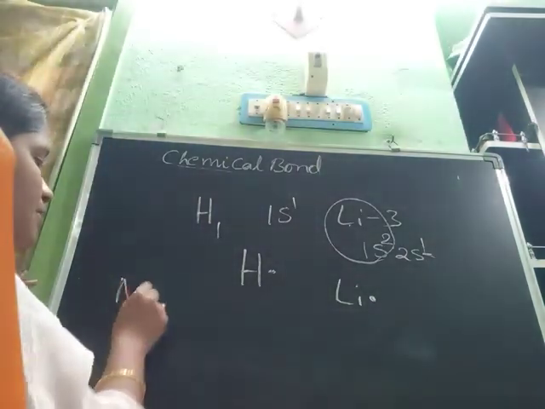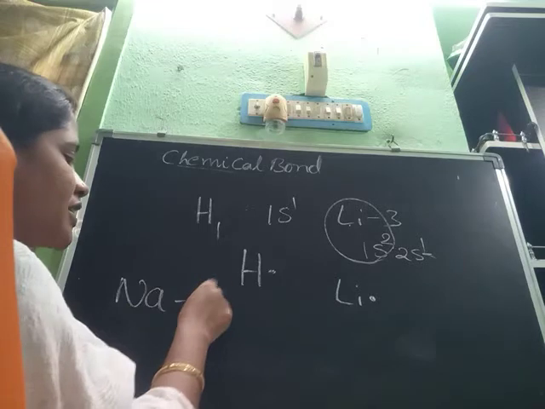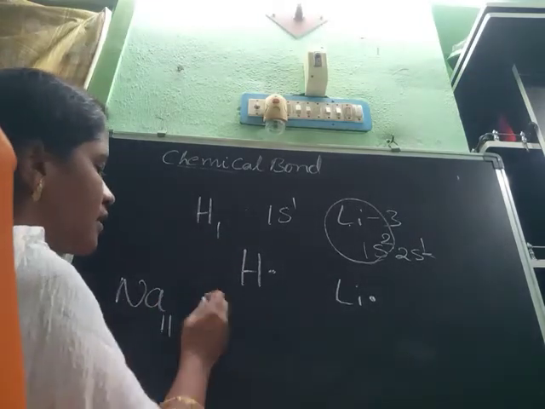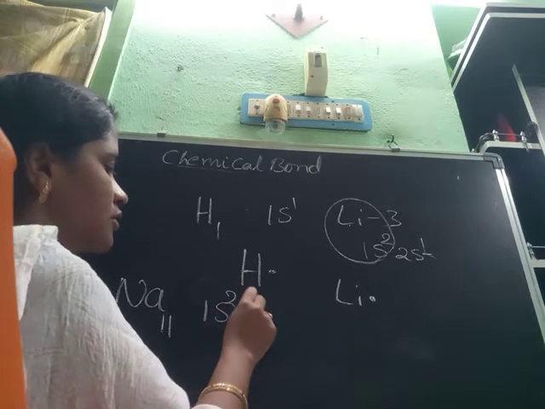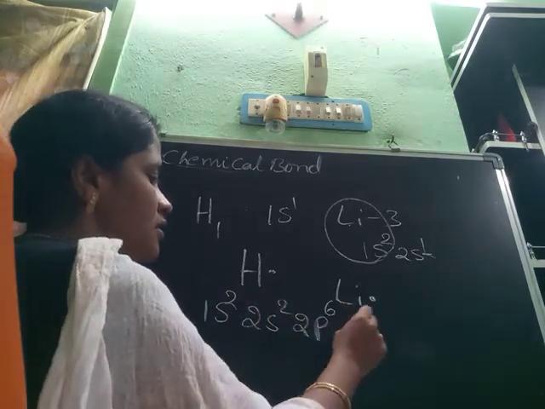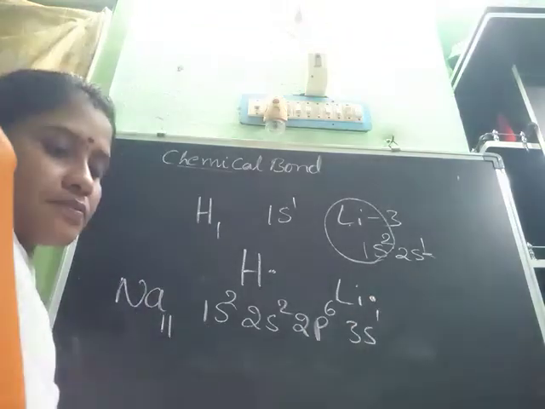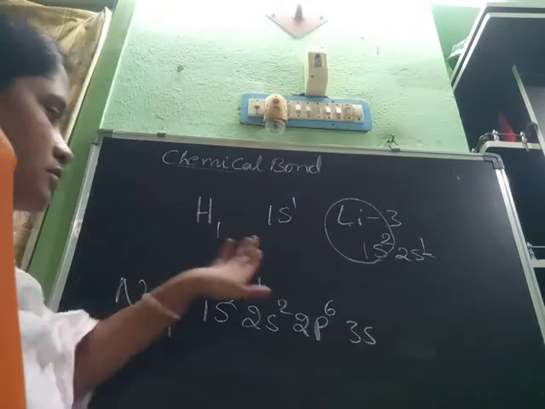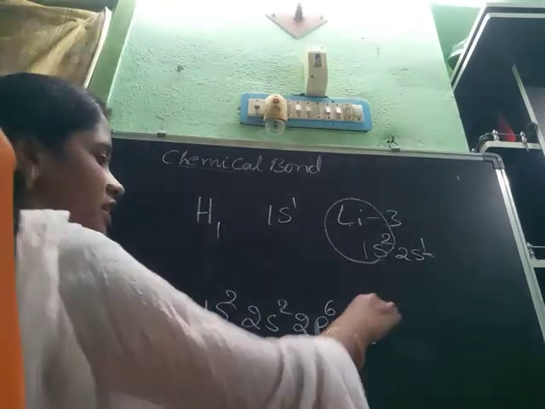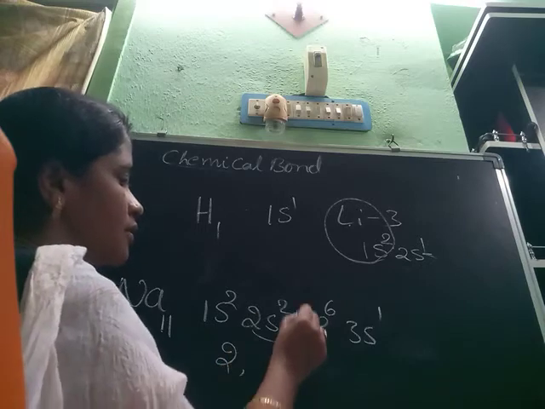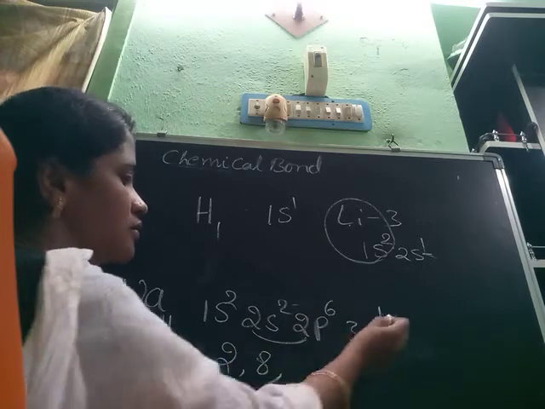Another example, sodium, Na, atomic number 11: 1s2, 2s2, 2p6, 3s1, that is 2, 8, 1.